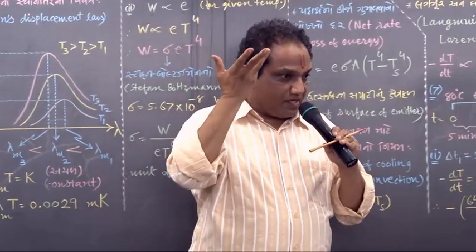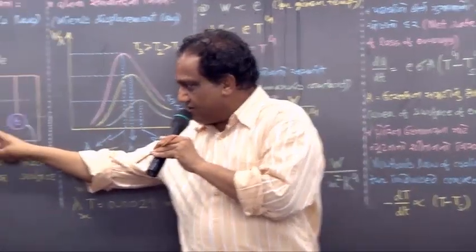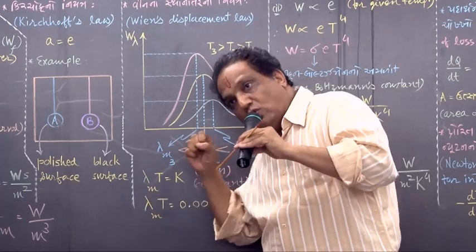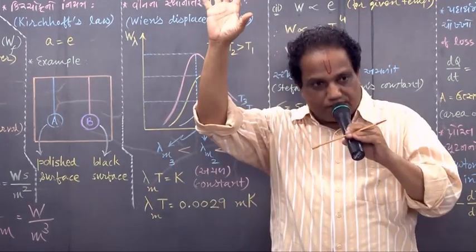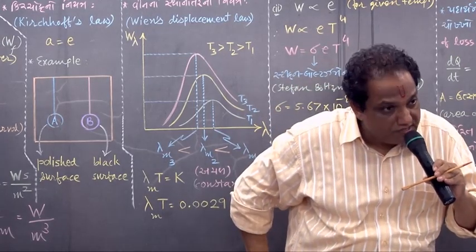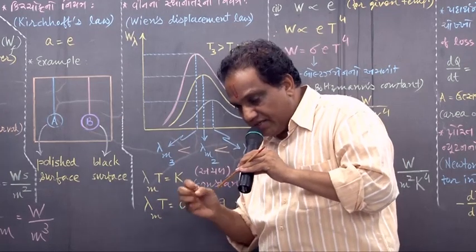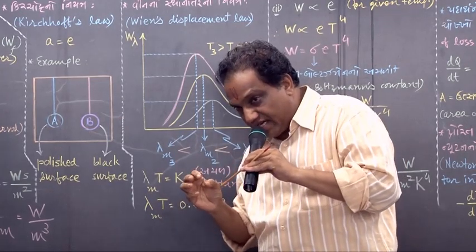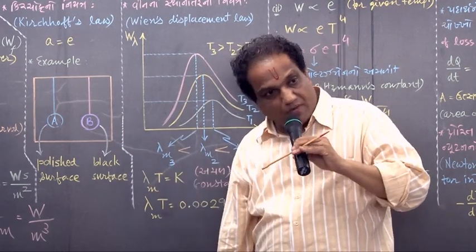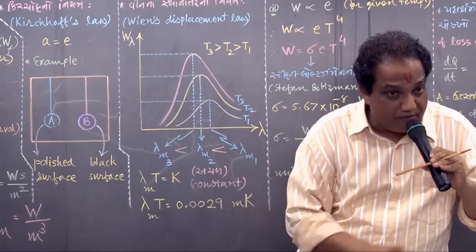So think how this can happen. If this receives less energy and suppose it loses more energy, then its temperature will go down. This one absorbs more energy. Suppose it loses less energy, its temperature will go up. But no, temperatures are equal. So what does it imply?